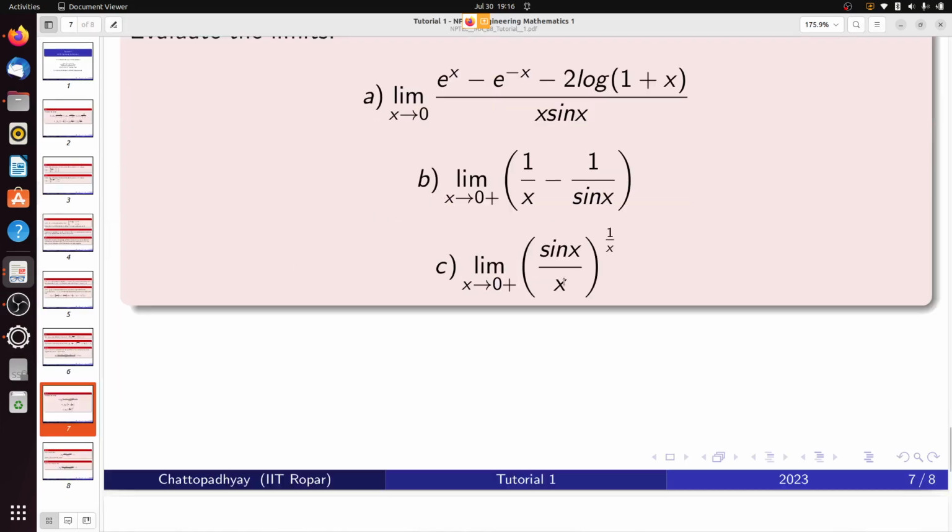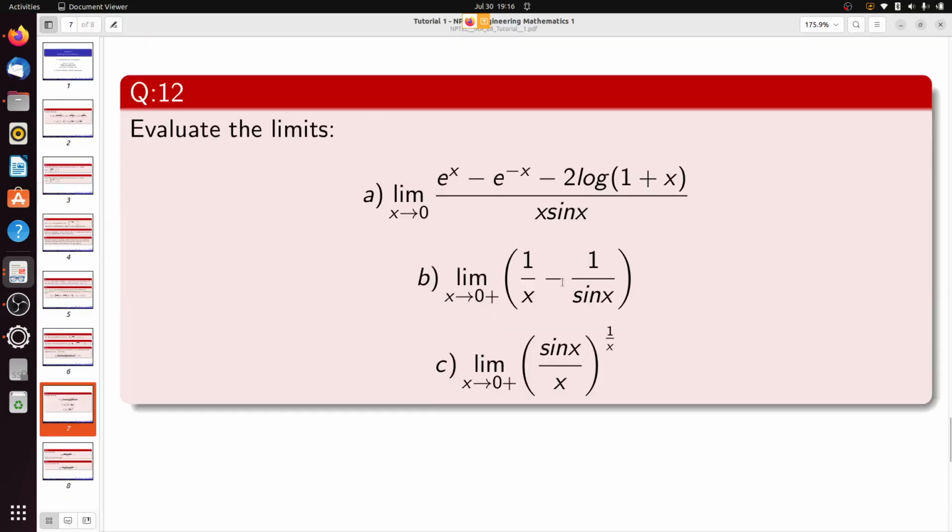Now the question number 12c: limit x tends to 0 plus of (sin x by x) to the power 1 by x.